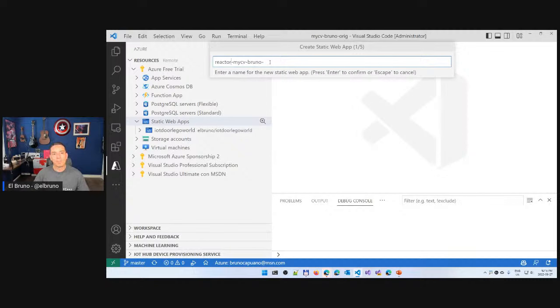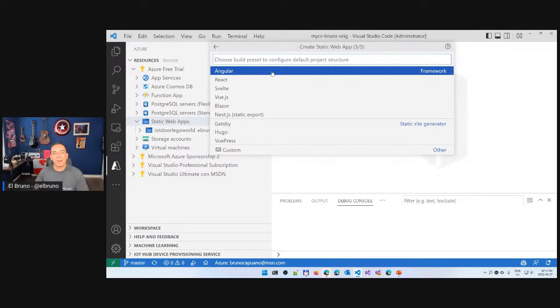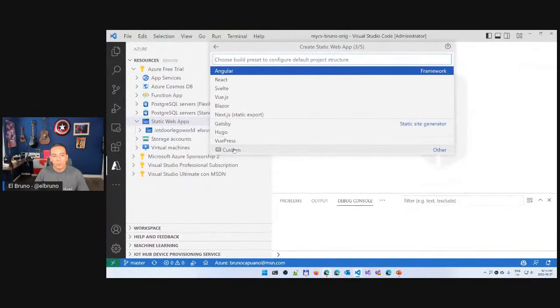Reactor, my CV from Bruno. And this is important. The region is the US, and then I need to choose which framework I am going to use. Remember that we talked at the beginning that you can use Angular, React, Vue, and the most popular ones. We have it here, and we even have Gatsby, Hugo, VuePress, a couple more. I am going to choose custom.